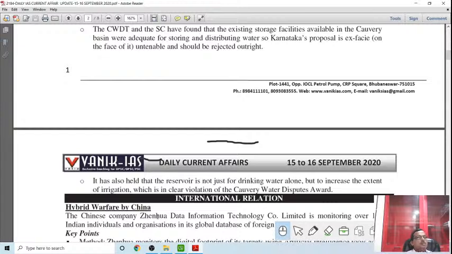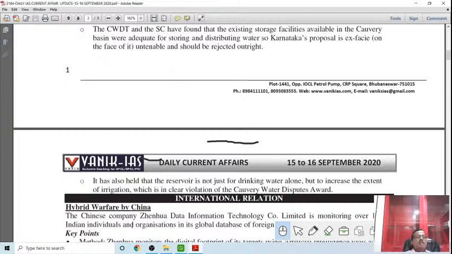There is always the Mekedatu dam dispute there. All over the Kaveri river, between Karnataka and Tamil Nadu, there is always a dispute. The Karnataka government is trying to build one more reservoir to store water of the river Kaveri and its tributary, to supply water to the Silicon Valley of India, the new city, which has been affected by a severe water crisis for the last few years. So this is being opposed by Tamil Nadu.